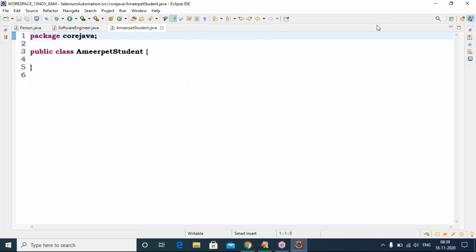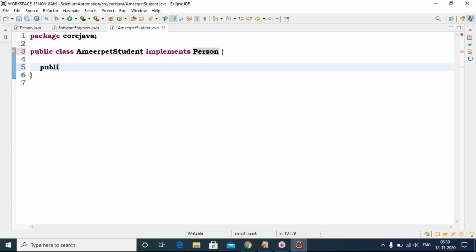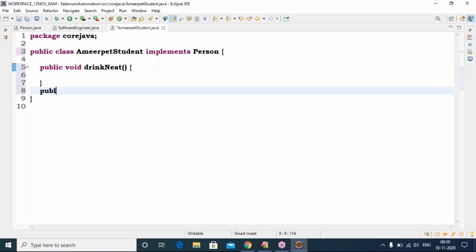Yes. So he is also a person, so he wants to implement Person. Now two methods: public void drink and eat method. Next, public void work.